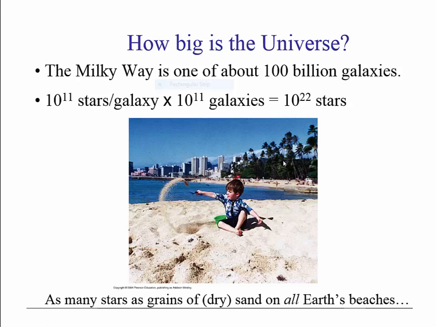Well, how many stars are there in the universe? The Milky Way is one of 100 billion galaxies. That is, there are 10^11 galaxies in the known universe. And each galaxy contains 10^11 stars.